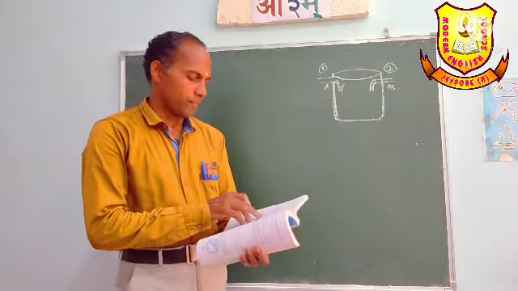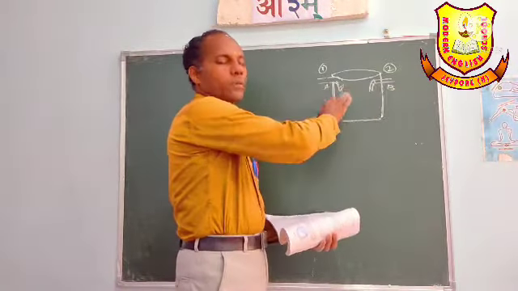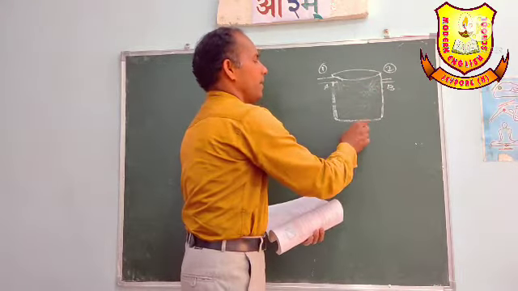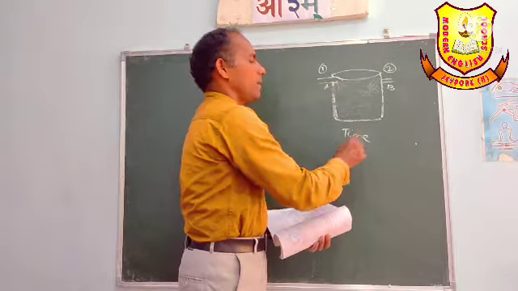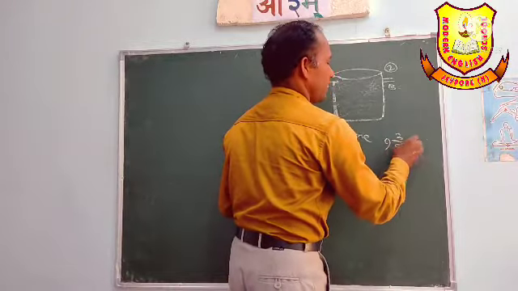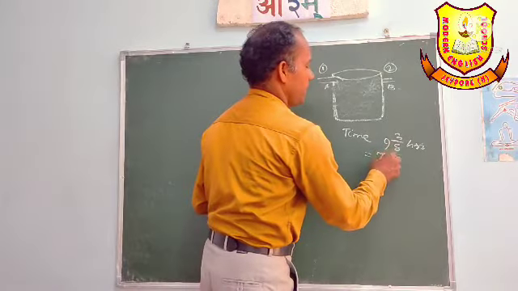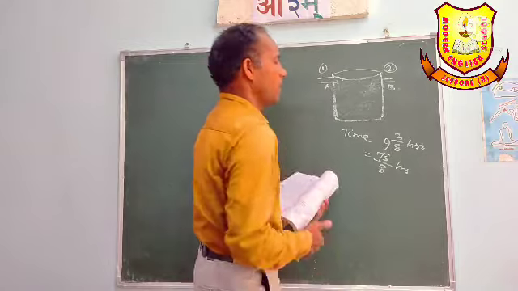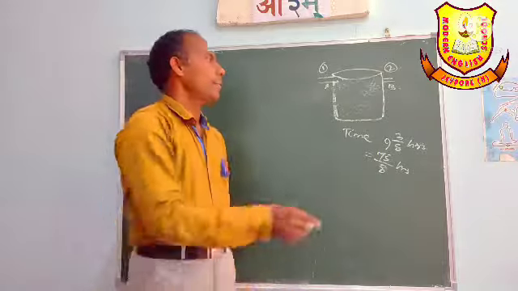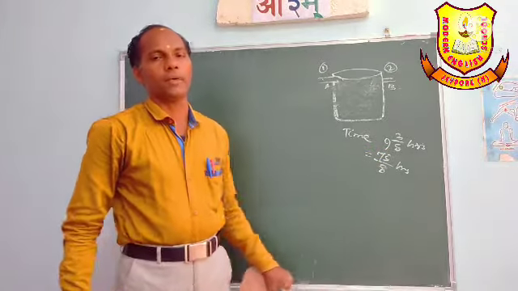It is told that both the tap A and tap B, both the taps, they can fill the whole tank. The time taken by both is 9 whole 3 by 8 hours. That is 75 by 8 hours. Okay, 9 is 72 plus 3, 75 by 8 hours. So the time taken by two taps to fill the tank is 75 by 8 hours.